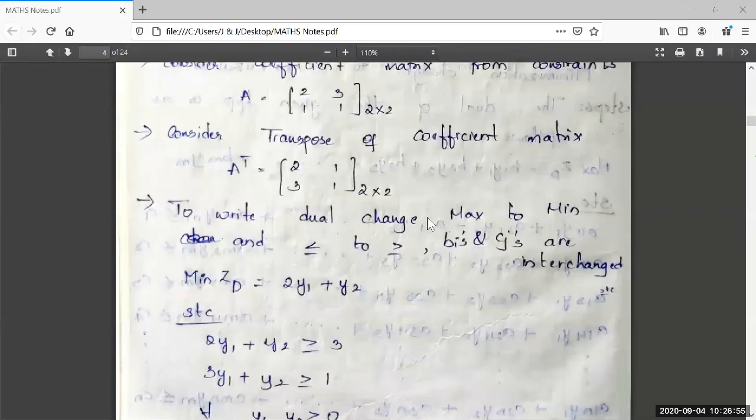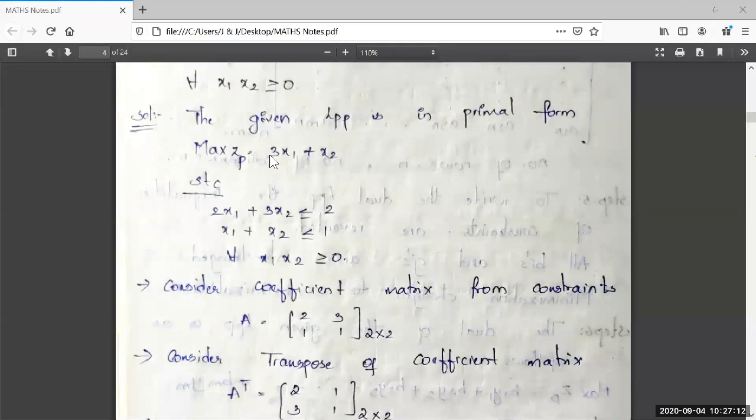To write the dual, change max to min and convert less than or equal to greater than or equal to. Bi's and Cj's are interchanged, right? See carefully what are the Cj values: 3, 1. And what are the Bi values: 2, 1. 3, 1 should be written instead of 2, 1, and 2, 1 should be written instead of 3, 1. See here, that is what I have written.